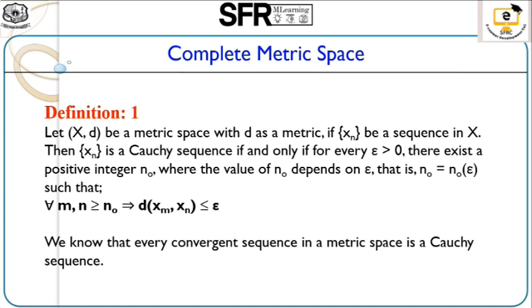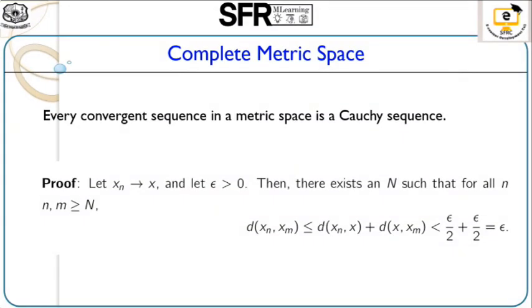We know that every convergent sequence in a metric space is a Cauchy sequence. So the next property is: every convergent sequence in a metric space is a Cauchy sequence.